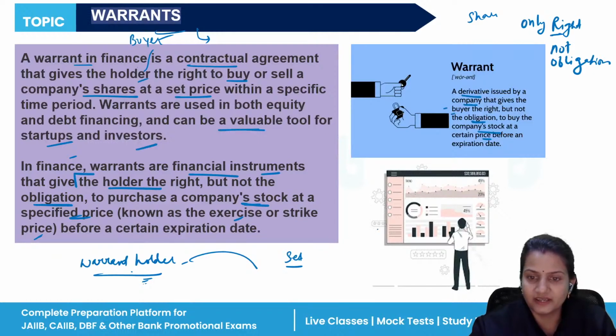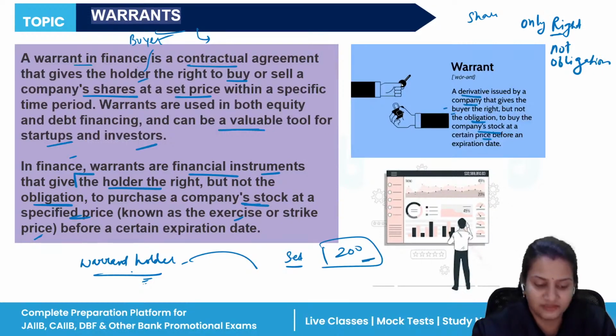Suppose, let's take an example. One warrant is being sold for rupees 200. This is the exercise price or the strike price. At this price you have to purchase the warrant, or at this price you are going to sell the warrant. This is the price which is being mentioned over there.